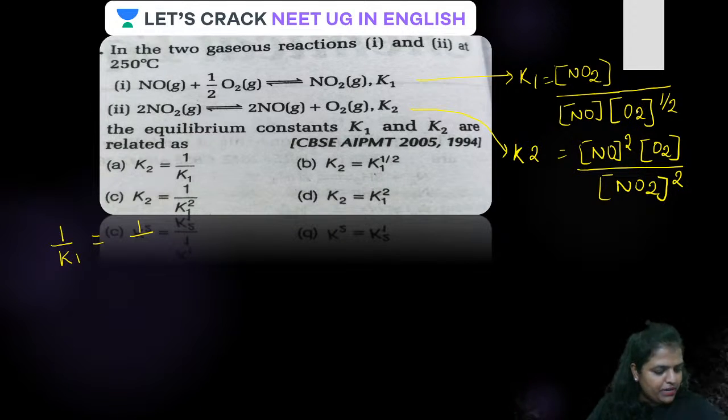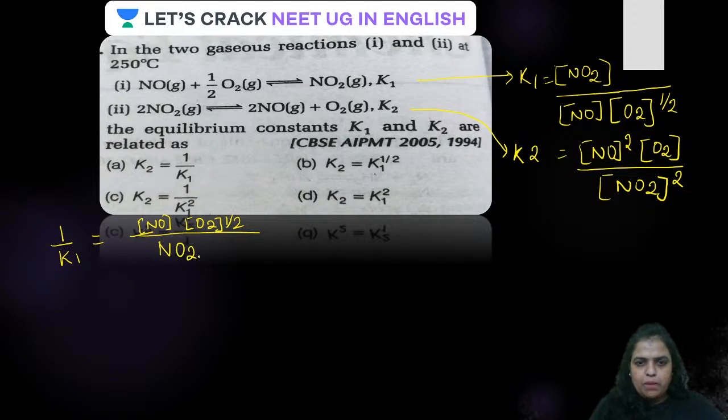Reversing the equation, we are going to get O2 raised to the power 1 by 2 upon concentration of NO2.